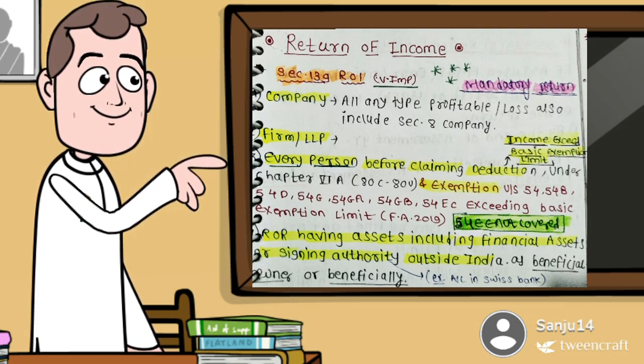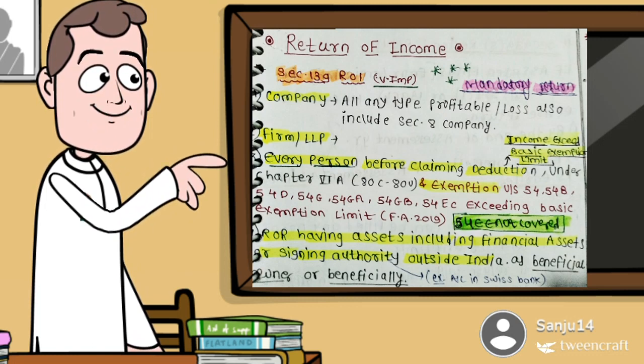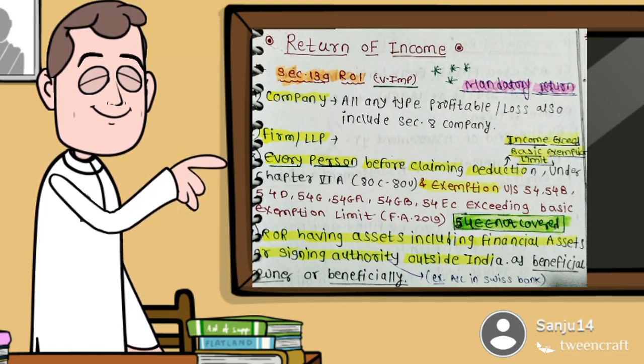Then third, every person, before claiming deduction under Chapter 6A and exemption under Sections 54, 54B, 54D, 54G, 54GA, 54GB, and 54EC, whose income exceeds the basic exemption limit. Except that 54EC is not covered, and 54EE is not covered. Then fourth, a resident having assets, including financial assets, or signing authority outside India, as beneficial owner or beneficiary.